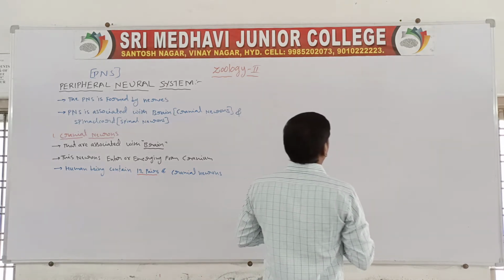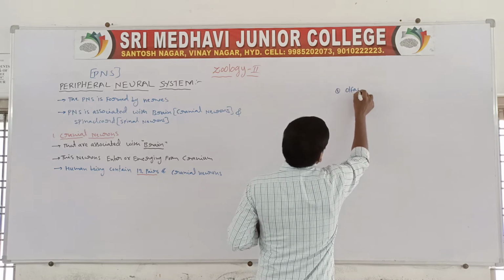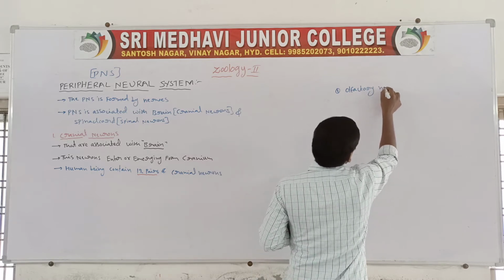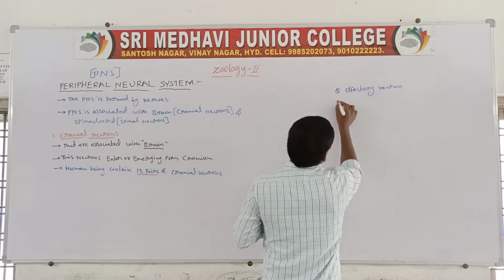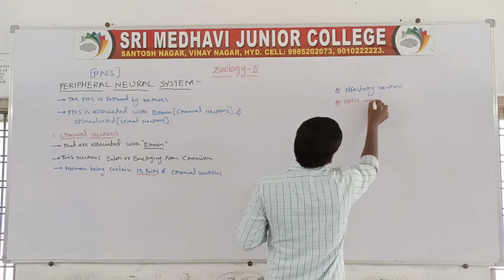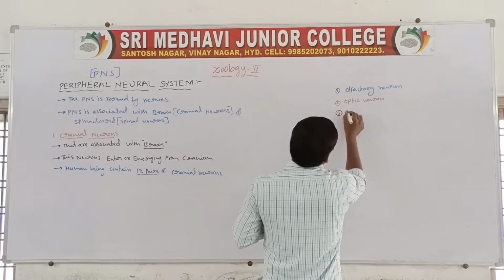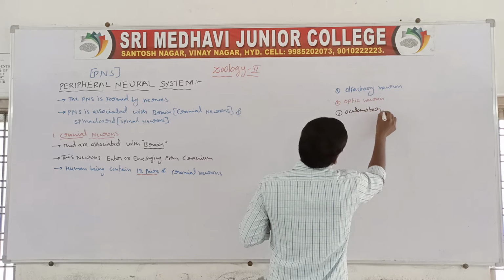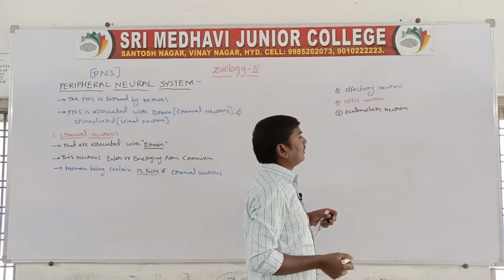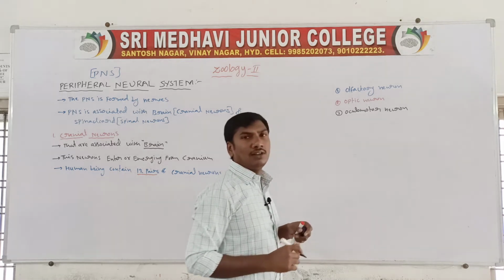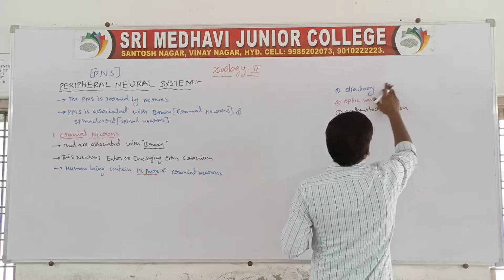First one, olfactory nerve. Second one, optic nerve. Third one, oculomotor nerve.